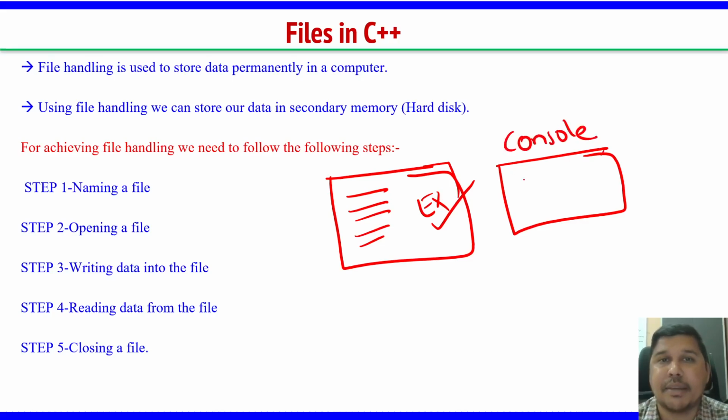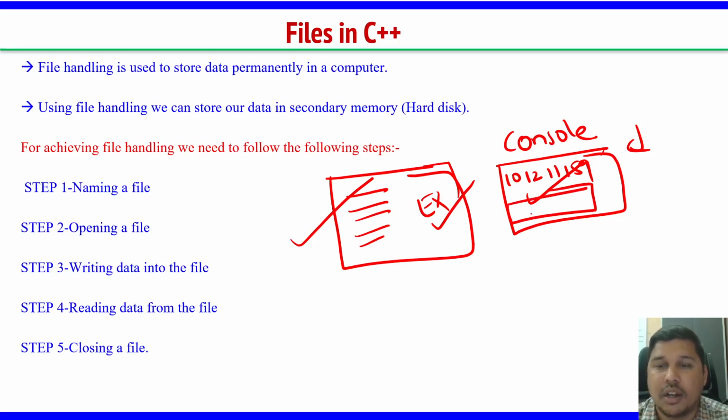In this you enter some input, maybe for sorting of an array of numbers, so you give 10, 12, 11, 15 and 9. Once you execute this program, you are able to see the output here itself, down in the console.